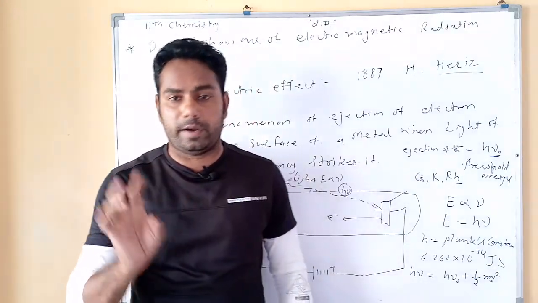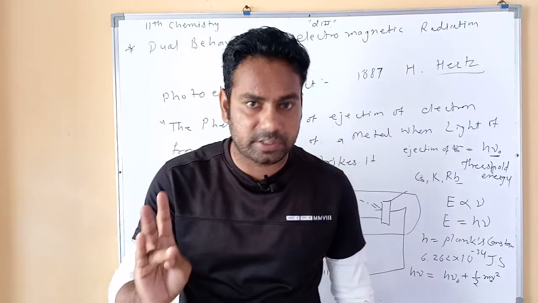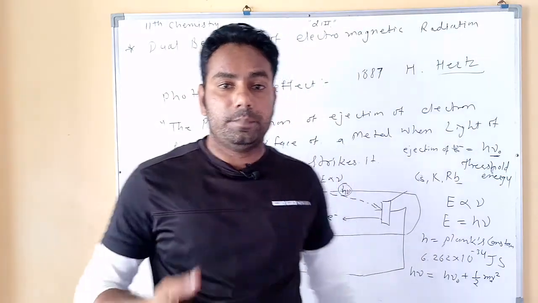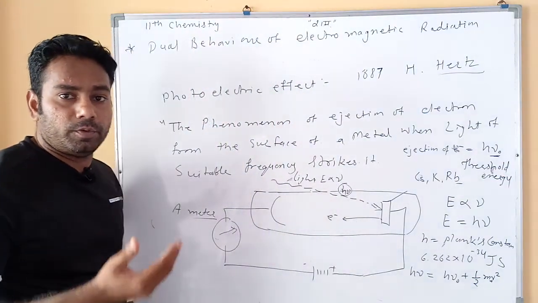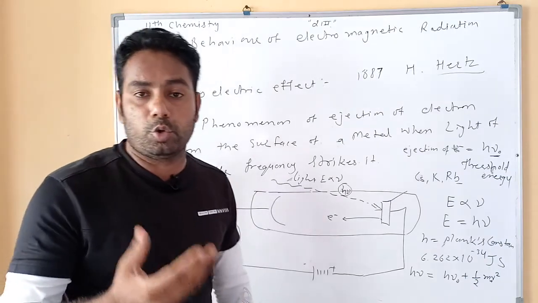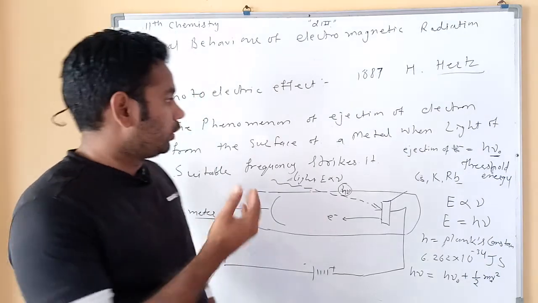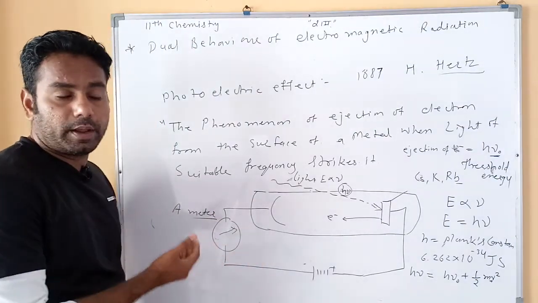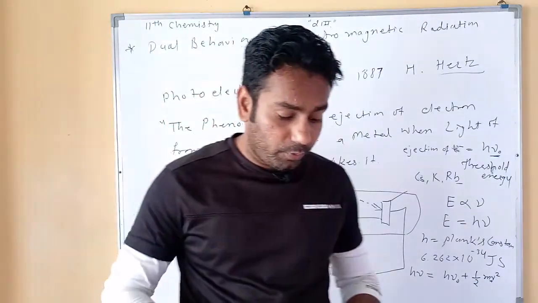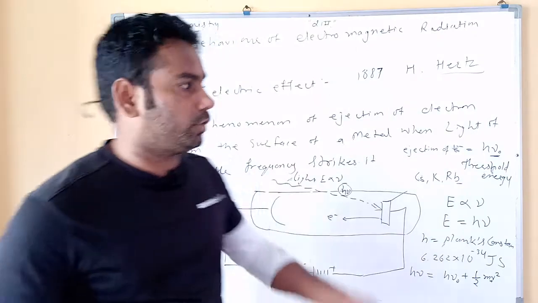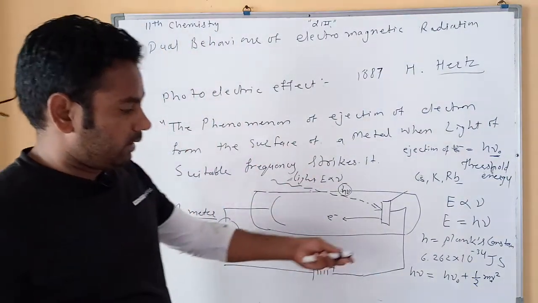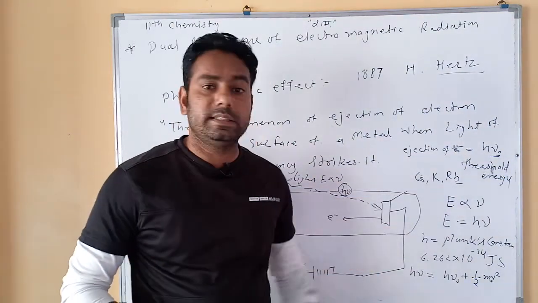Wave-like nature shows interference, diffraction, etc., and particle-like nature shows black body radiation, the photoelectric effect, etc.